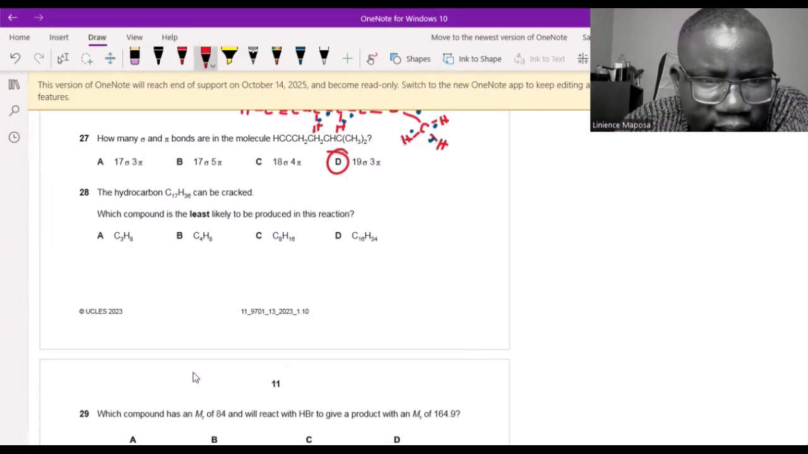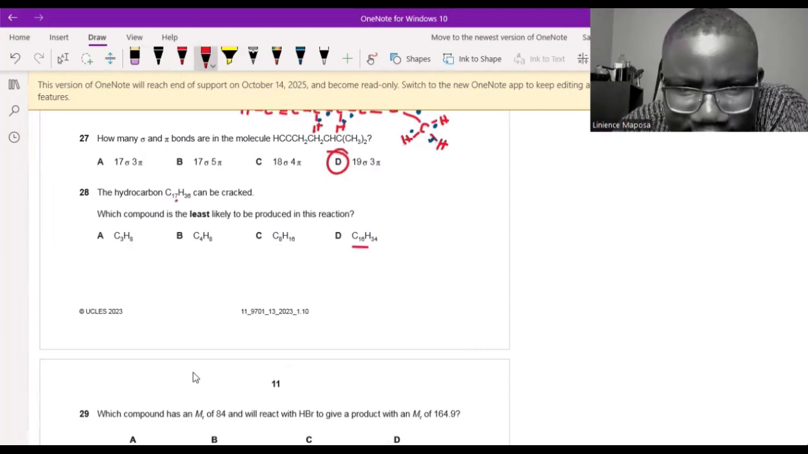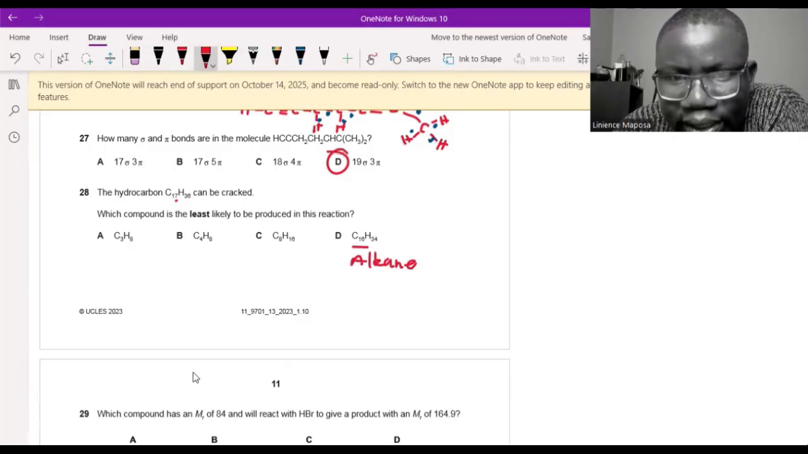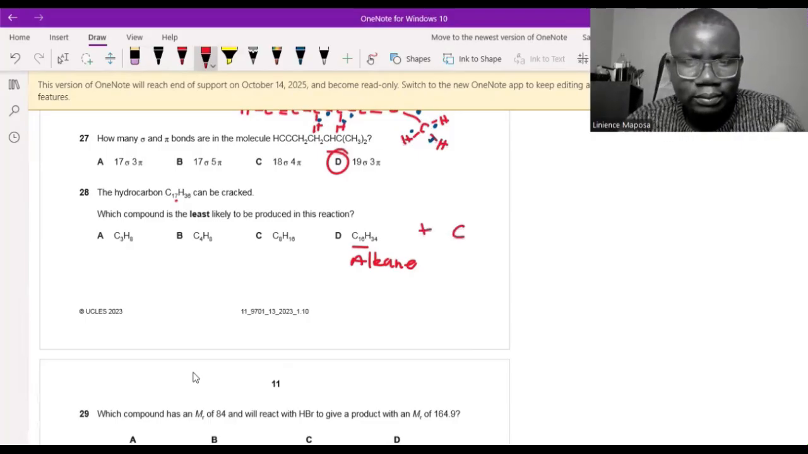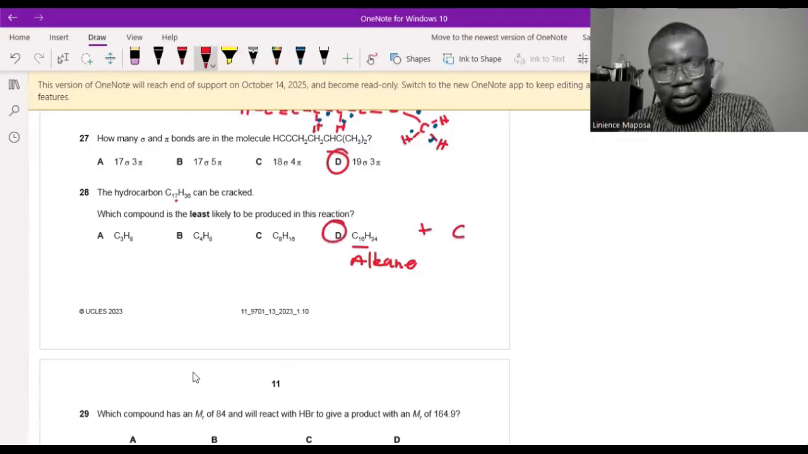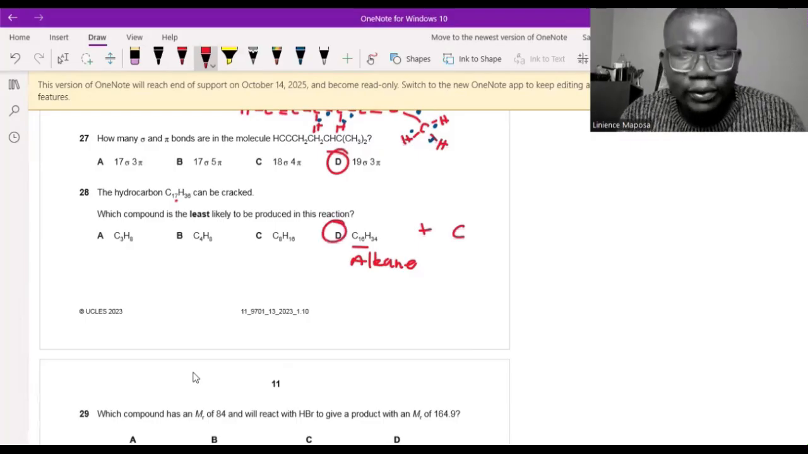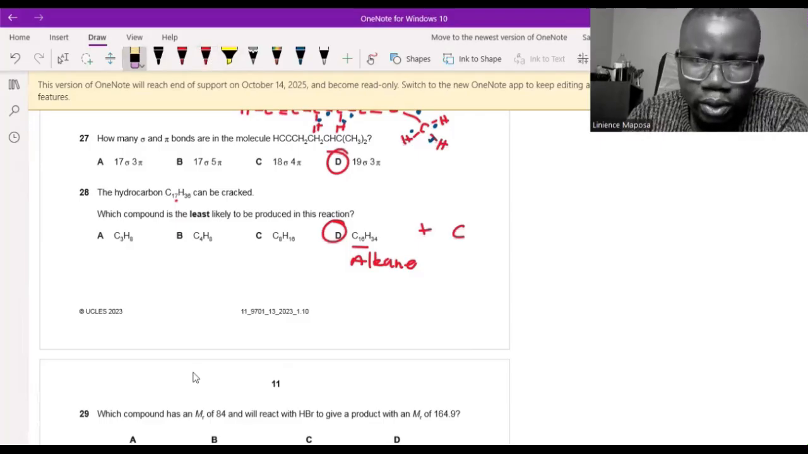Because if I remove one carbon from here and I get C16, and this is an alkane, 16 times 2, 32 plus 2, this one is an alkane. So the next thing must be an alkene. But I'm left with one carbon to get to 17. So I cannot form an alkene with one carbon. So this is unlikely to form because I need an alkane and an alkene. And yet I'm left with one carbon, and one carbon cannot form a double bond. So this is the answer.